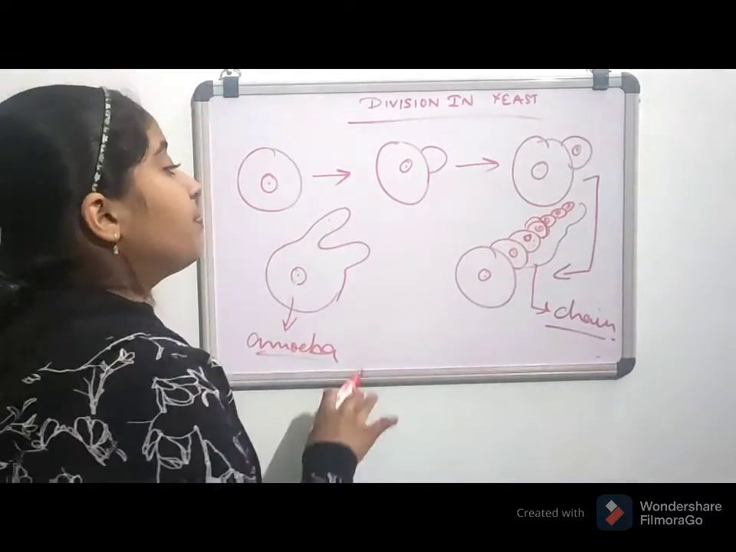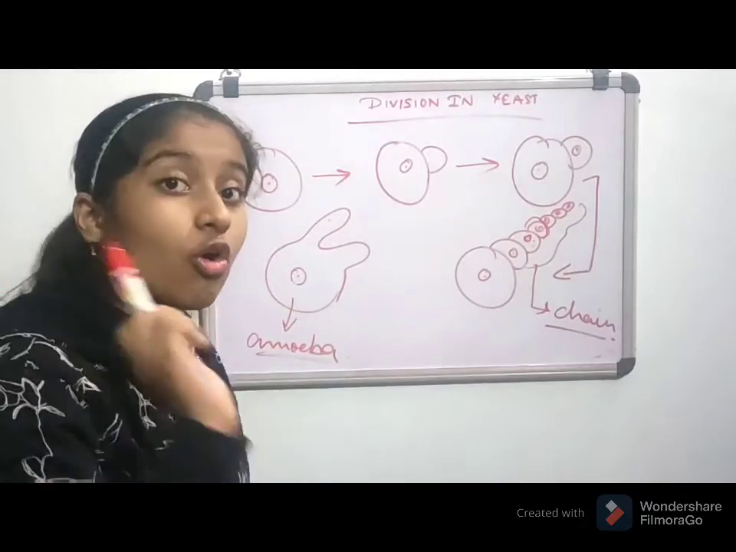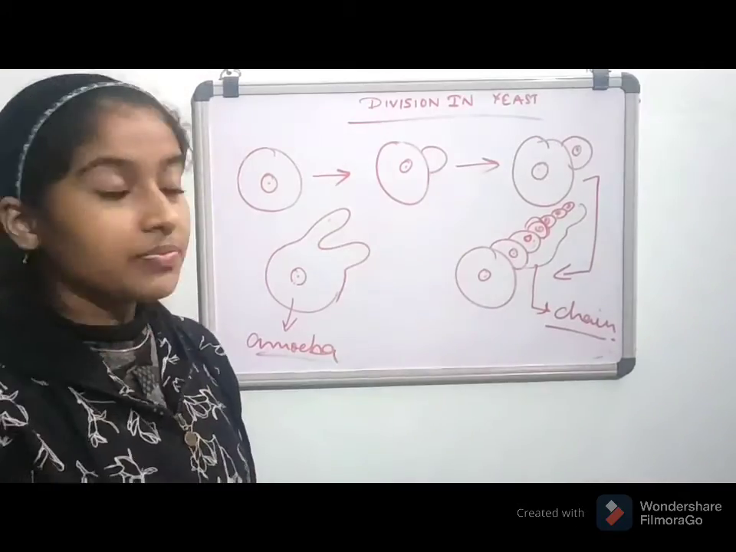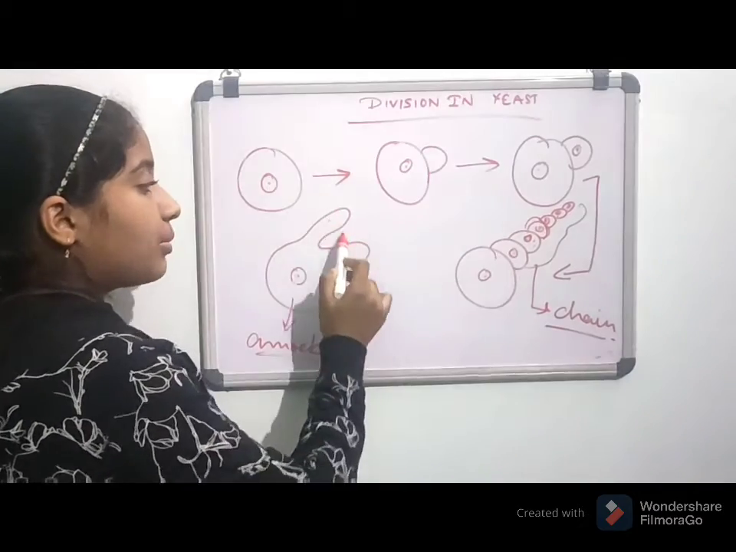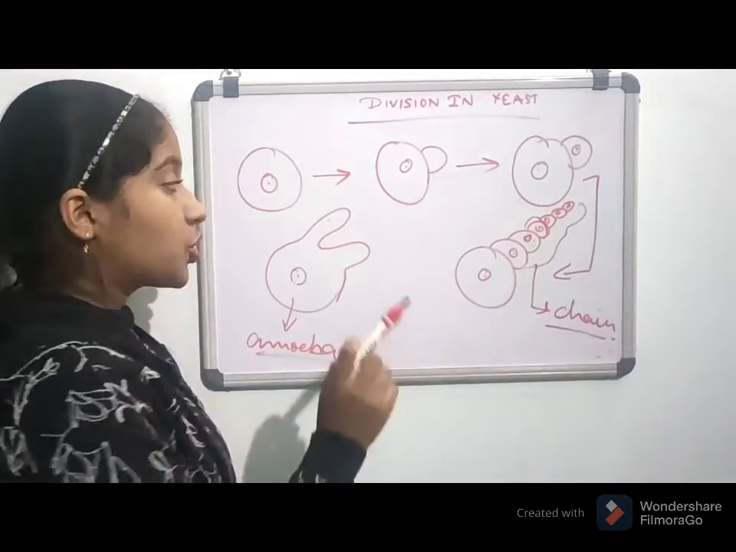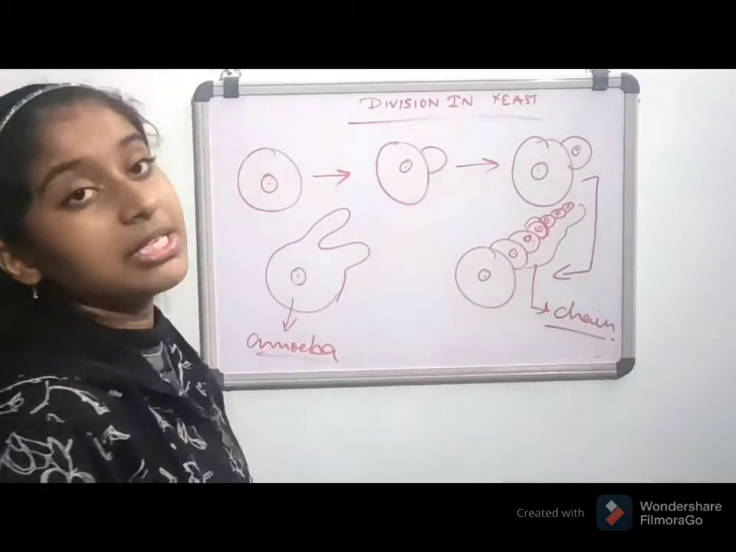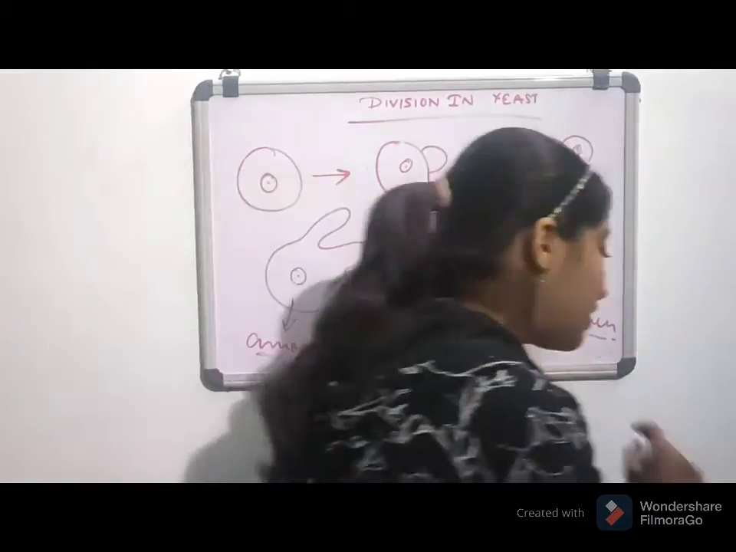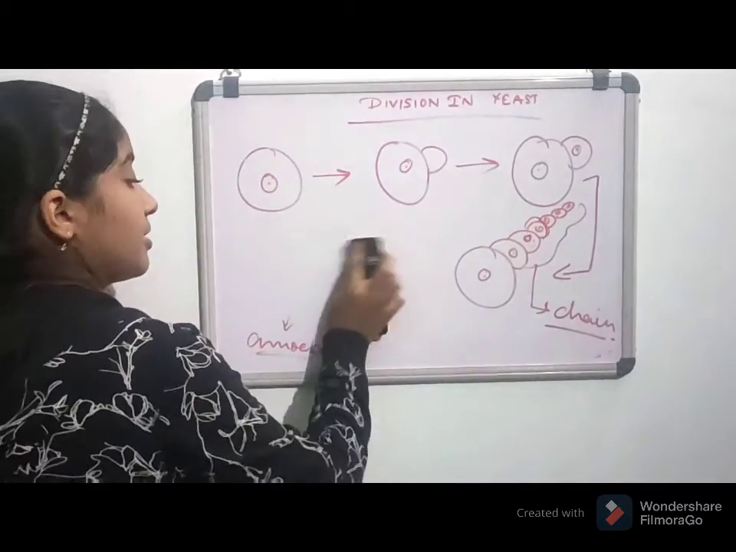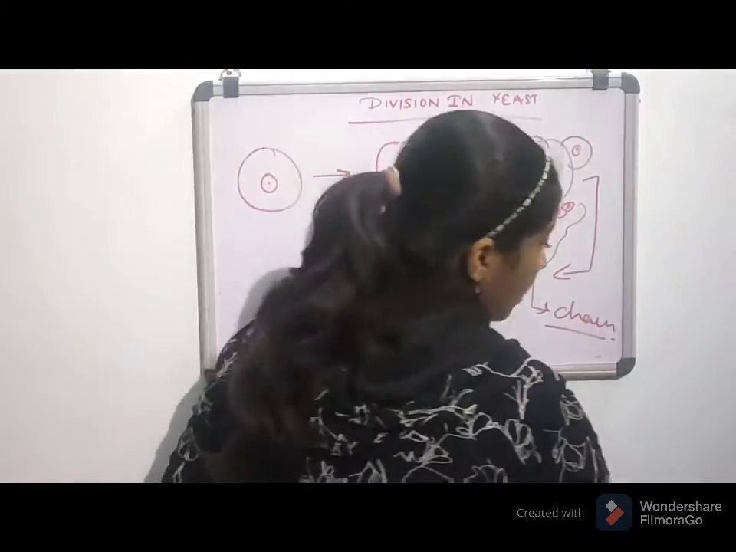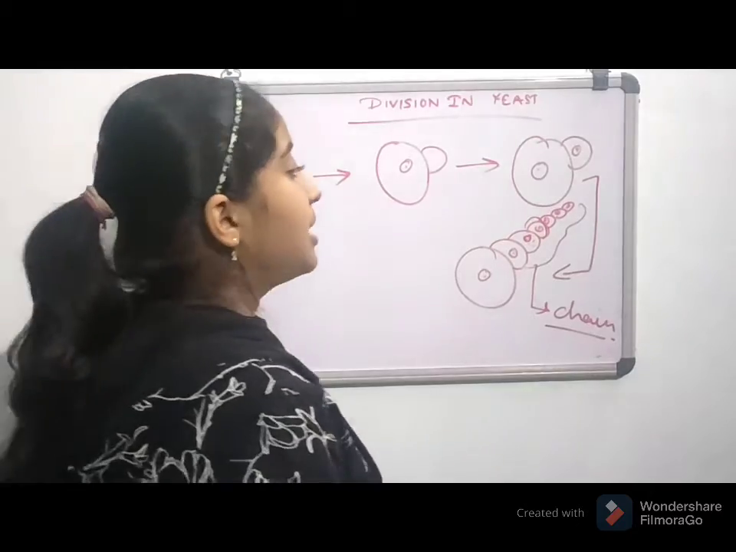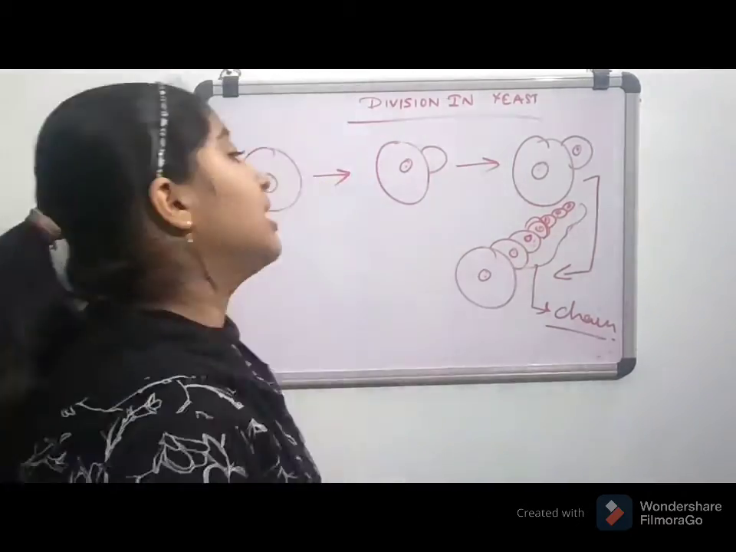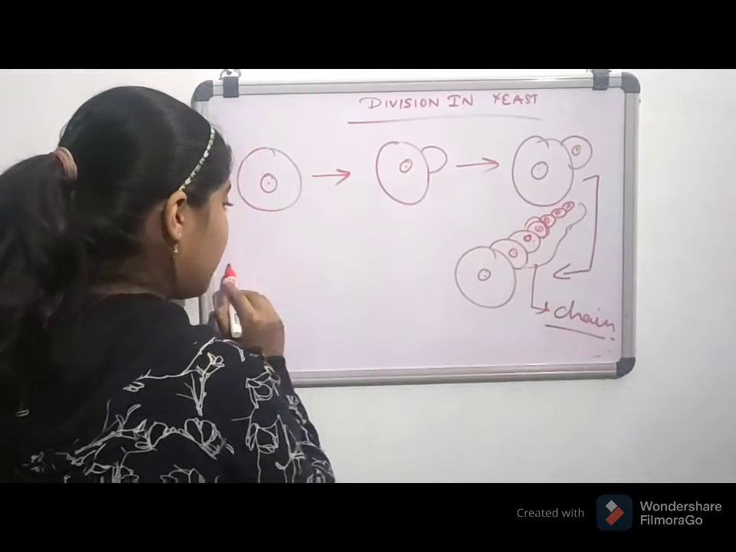Pseudo means false, and these are the false feet. That is why we call them pseudopodia. Podia means foot, pseudo means false, so these are false feet. Like that only, these are the hyphae. Actually, hyphae look something like this.